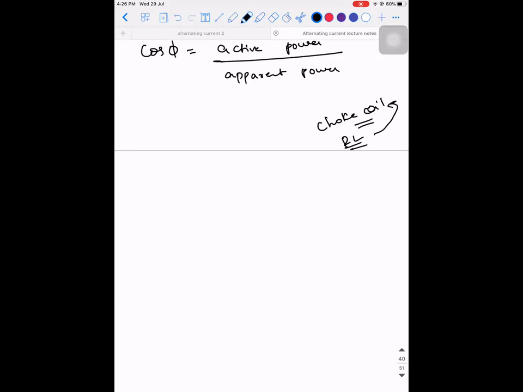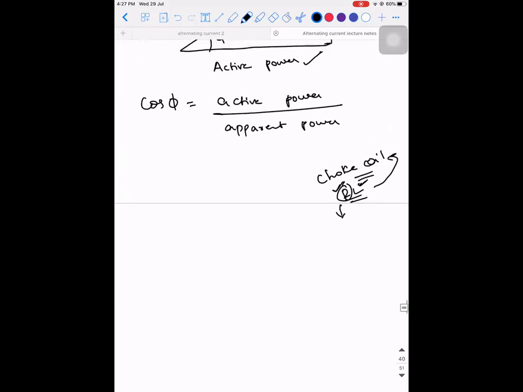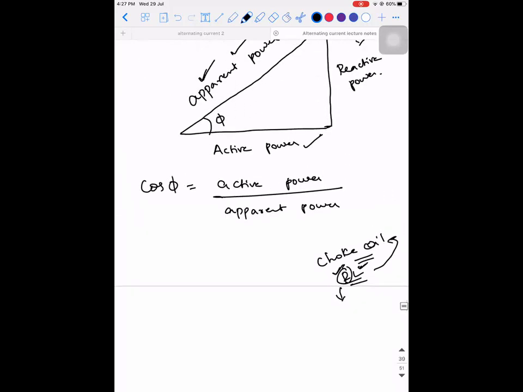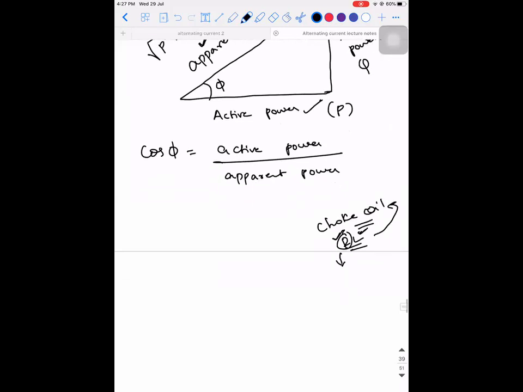So you'll have something like this. Since both elements are coming, I cannot call it an active element. Since both active power and reactive power are involved in the circuit, there will always be an apparent power existing. If I call the active power as P and the reactive power as Q, then the apparent power is given by the formula root of P square plus Q square. Okay, so have this in your mind.